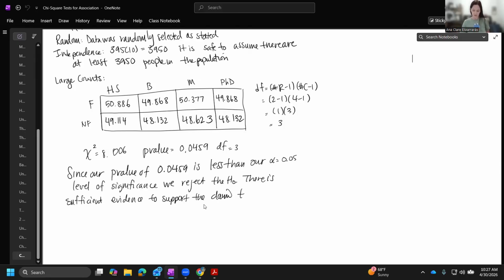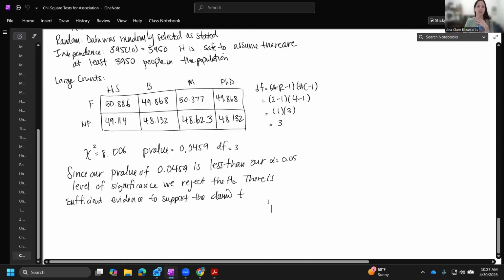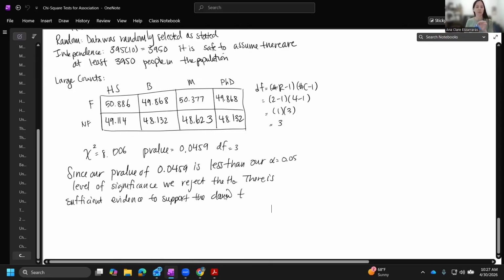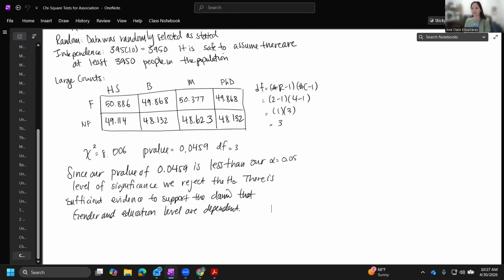Right. So because gender and education level are dependent, that means that the chi-squared statistic was large enough to have a difference at that degrees of freedom based on the curve. But what you're not seeing in the words is that there is sufficient evidence to support the claim that gender and education level are dependent.